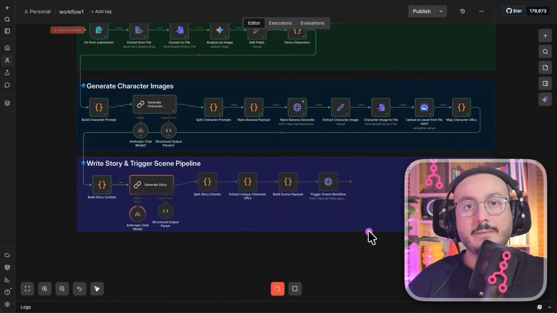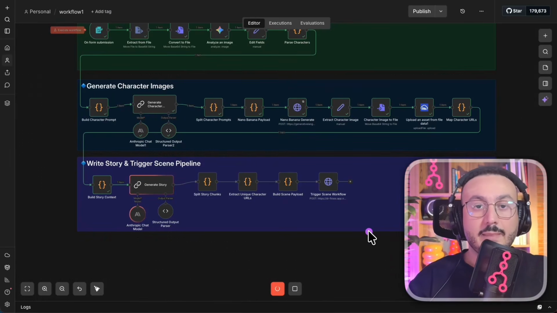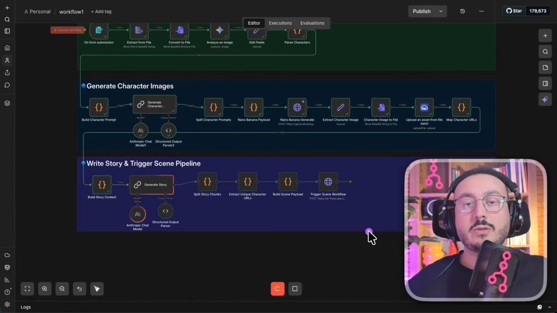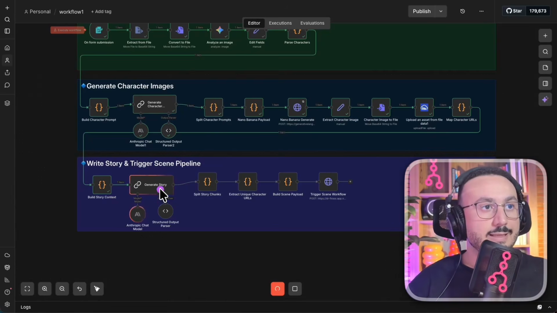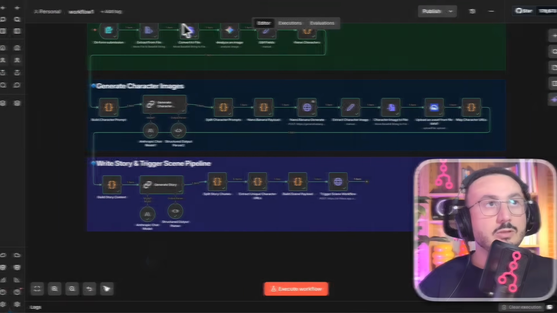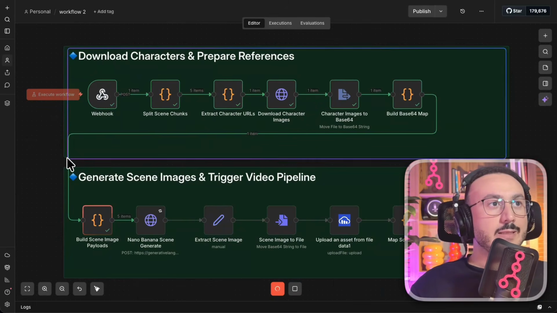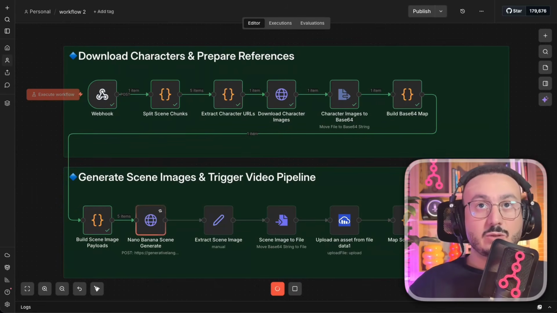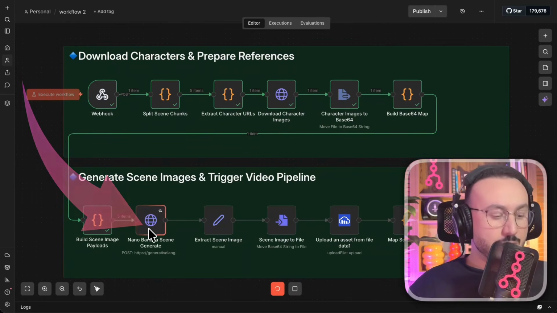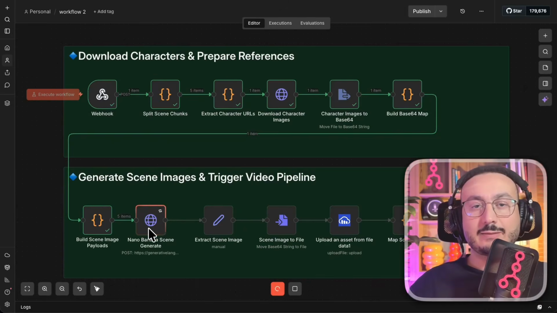writing the scenes. Because thanks to these scenes, we will then be able to create several, let's say, sequences. And in these sequences, there will be 10 images each, which will then be turned into videos. So here it's actually the agent who is processing the sequences. So once this part is finished, we wait for the execution of this second part. And now it's working on the character, and thanks to NanoBanana, here we are going to create what we call the scenes.